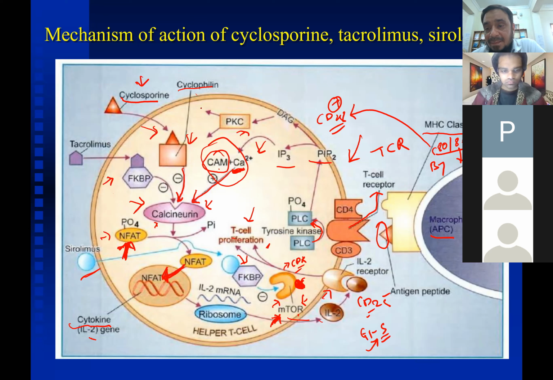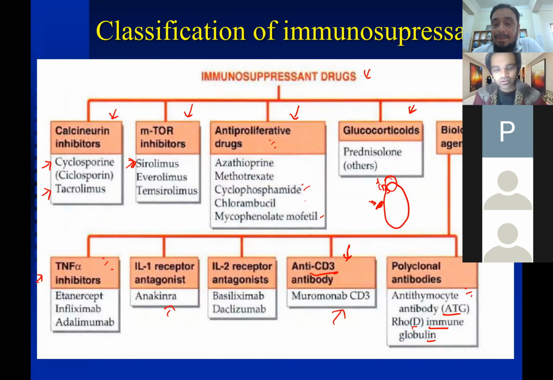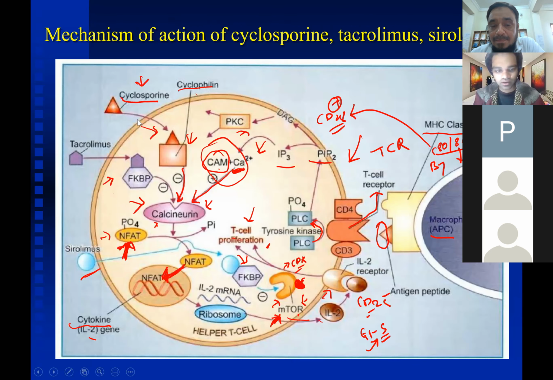So they are already present in the T cell. Okay, is it clear? Yes, sir. They are the binding sites for the drug. FKBP12 is the binding site for tacrolimus as well as sirolimus, whereas cyclophilin is the binding protein for cyclosporin. Then, sir, what does this FKBP and sirolimus conjugate do?